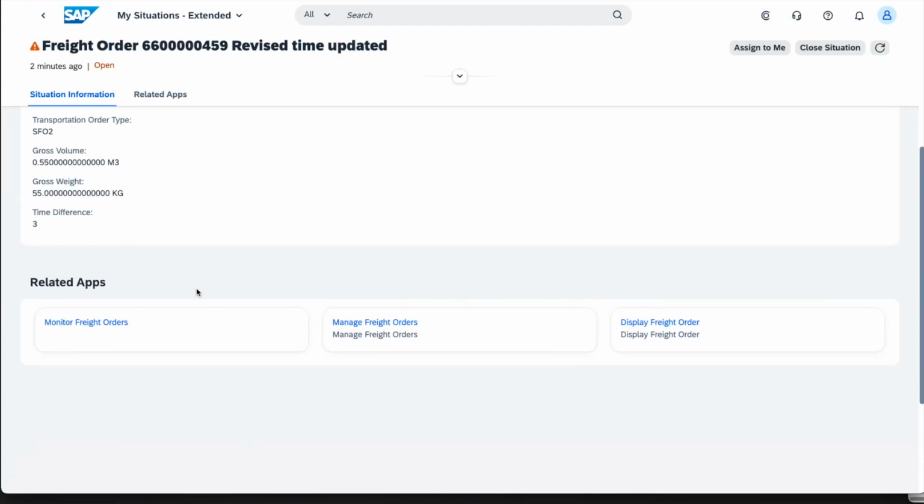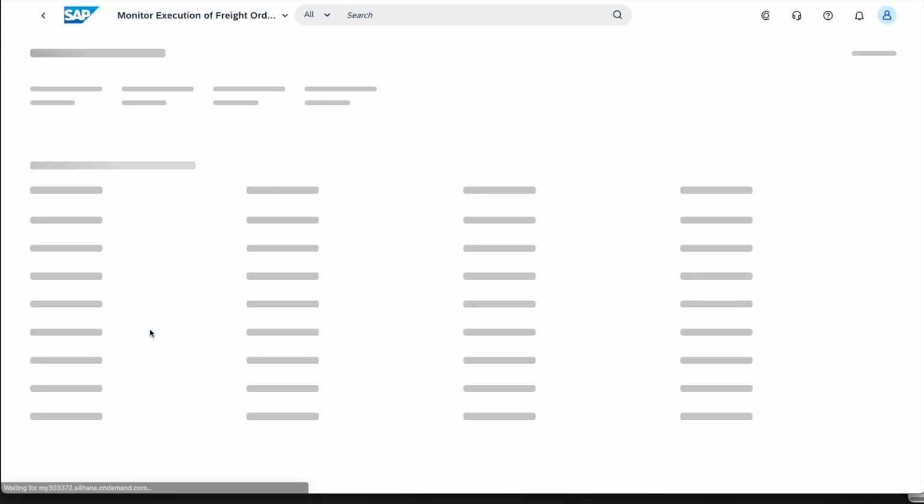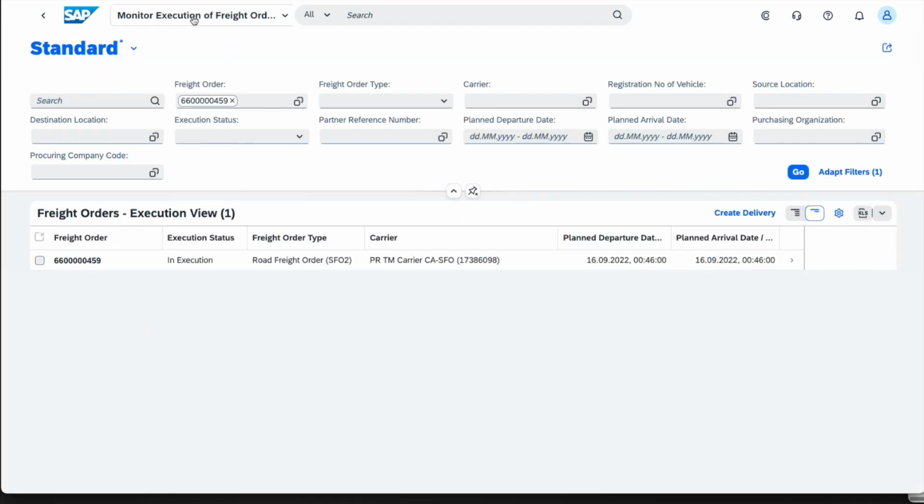I can go back to the situation. And then lastly, what I also have given the user the ability to do is to go in the monitor execution application. And once again, using a combination of semantic object and action, I can go into that particular application, maybe check on the execution status or whatever other fields have been configured, and again, drill into it or take some action against that freight order.